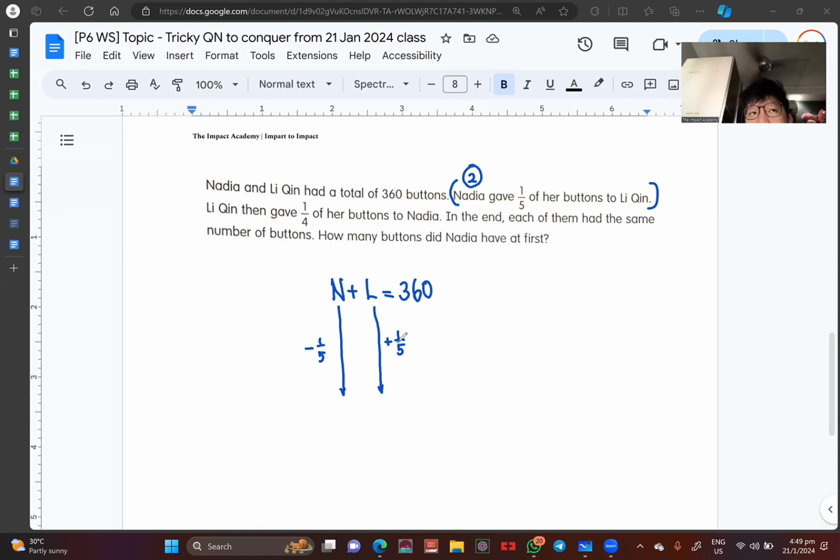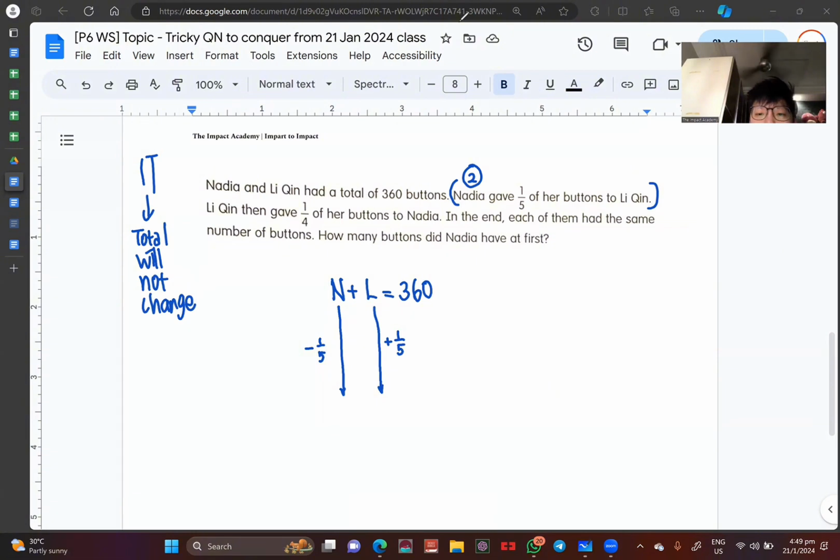When I see this, I realize that this is what we call internal transfer. Why is that so? Because Nadia is giving to Li Qing, and Li Qing is giving to Nadia in the third sentence. So this means that the total will not change. That is sentence number 2.